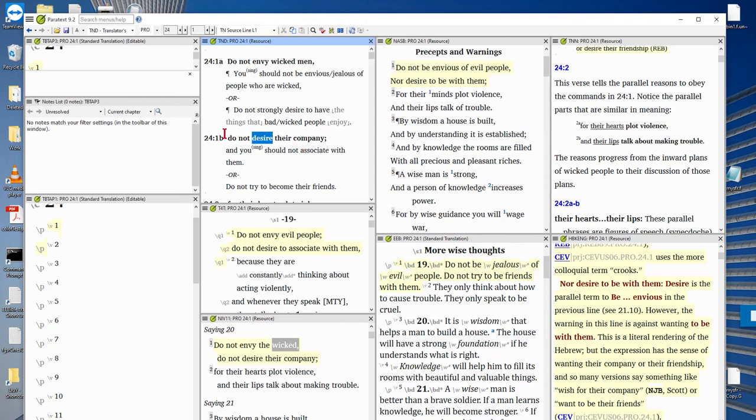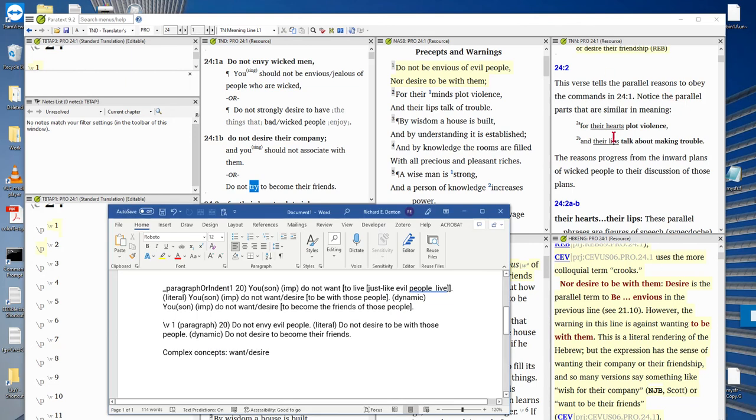going to express this as an imperative instead of making it "you should not," like they have here, because we can express an imperative just as easily. The translation notes display has "do not try to become." So "try" would be another way to express this. But since the literal text has desire, I'm going to try to use that. So here I'm going to show you what I did.